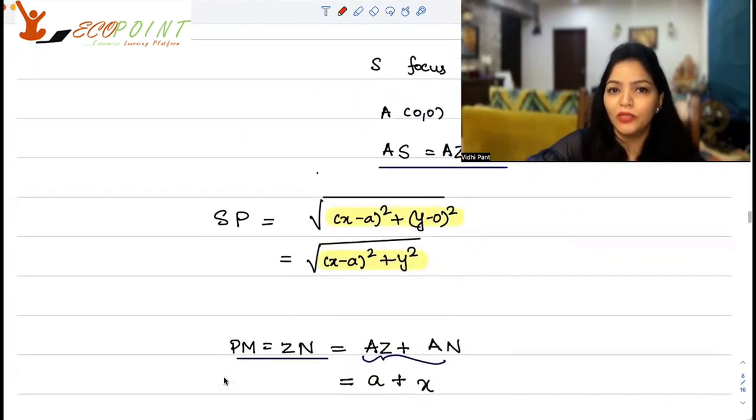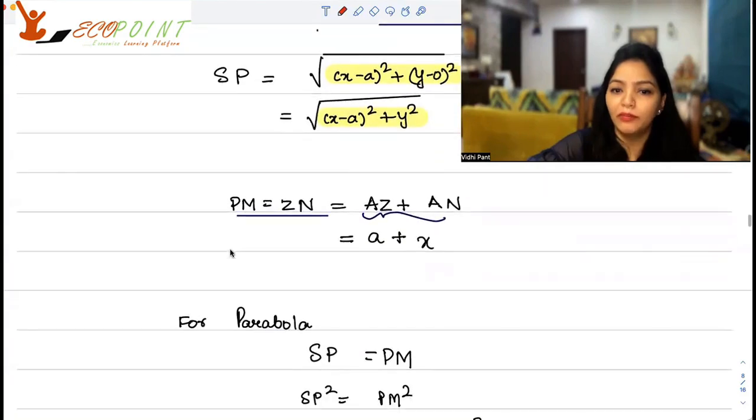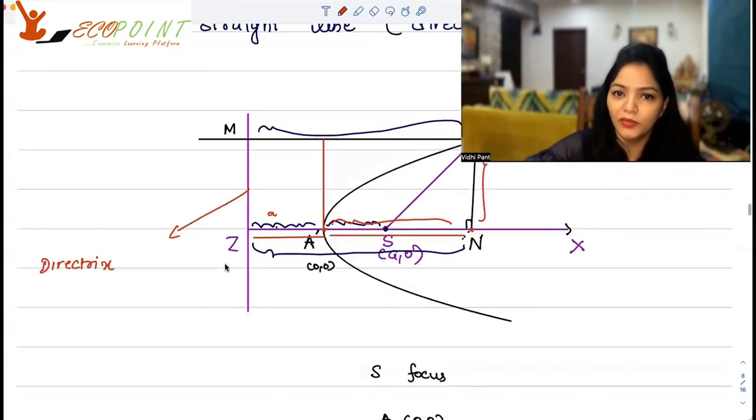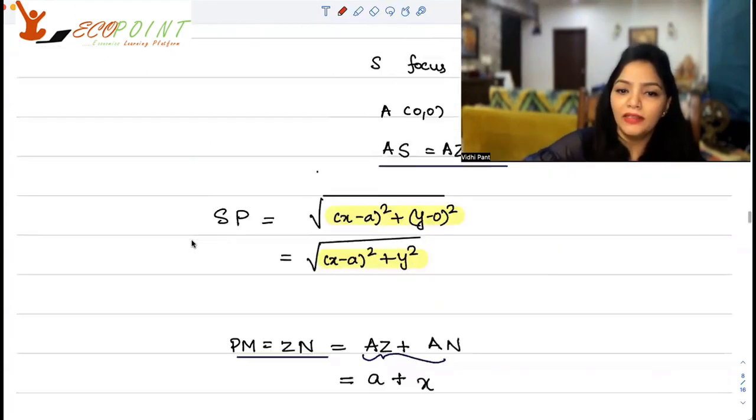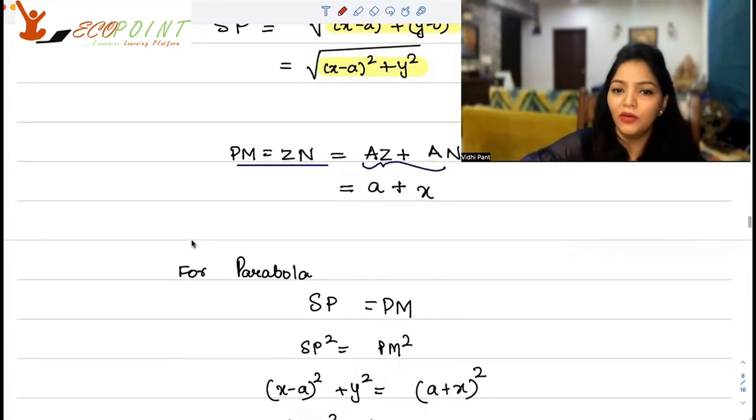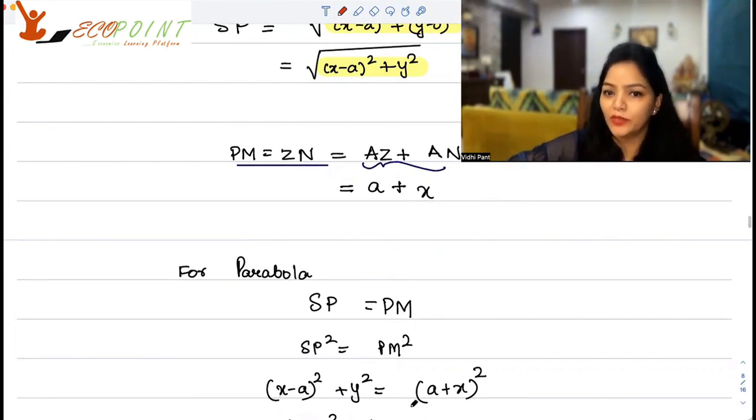And what you can see now is that by the definition of a parabola, SP should be equal to PM. That's what it basically means, locus. So your SP should be equal to PM, and that is why you get your equation as SP square is equal to PM square. So getting rid of the square roots, you will get (x minus a) square plus y square equals (a plus x) whole square.